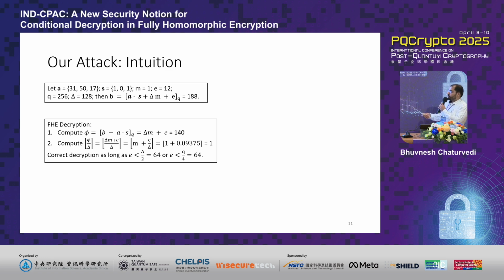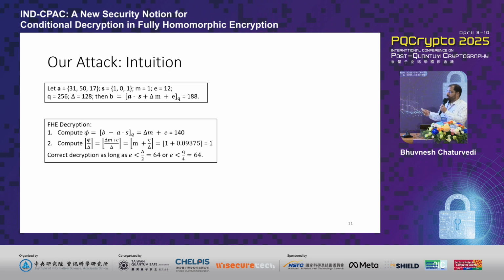Encryption works by scaling up the message to encode it into the MSBs of the underlying modulus. We mask it off with a dot product between the public vector A and the secret vector S. Then we add a small error value to ensure the security. And finally, we take a modulus of this.